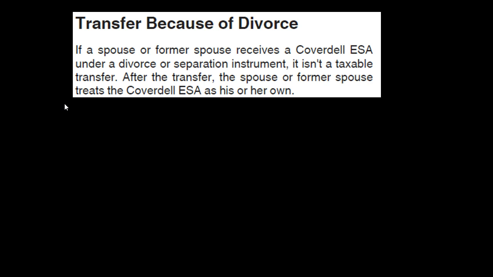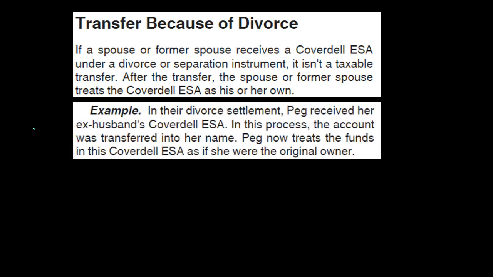Transfer because of divorce. If a spouse or former spouse receives a Coverdell ESA under a divorce or separation instrument, it isn't a taxable transfer. After the transfer, the spouse or former spouse treats the Coverdell as his or her own. Example, in their divorce settlement, Peg received her ex-husband's Coverdell ESA. In this process, the account was transferred into her name. Peg now treats the funds in this Coverdell ESA as if she were the original owner.